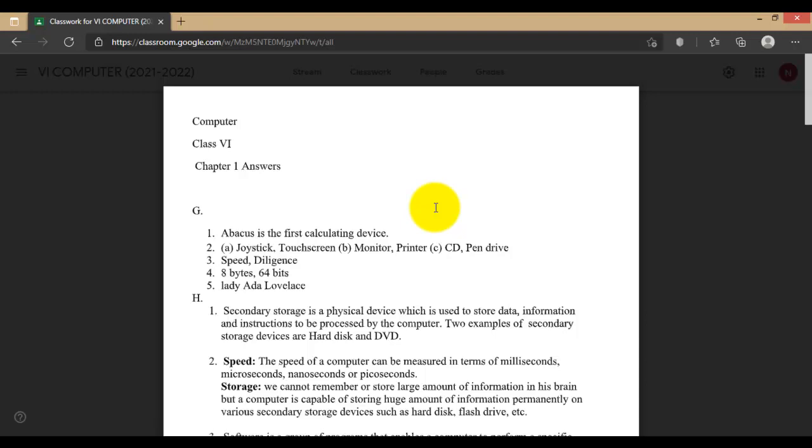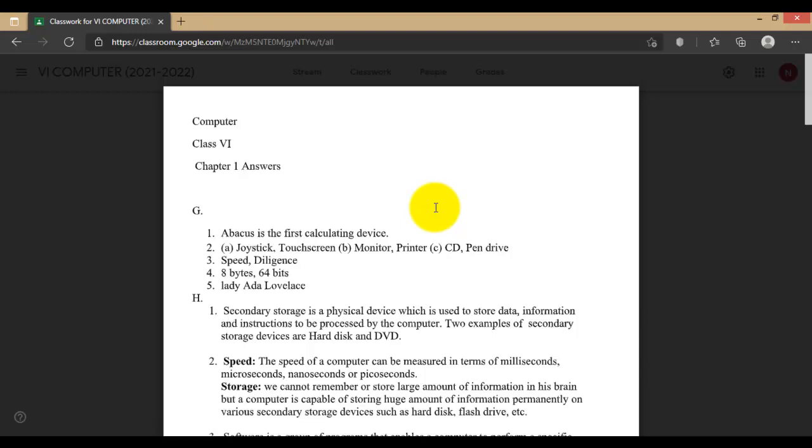And for two characteristics of computer, I have given you speed and accuracy. How many bits and bytes are required to save the word computer on a disk? To store the word computer, it needs 8 bytes and 64 bits. And next one is, who is the first programmer? The first programmer is Lady Ada Lovelace.